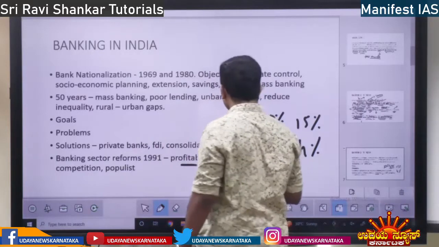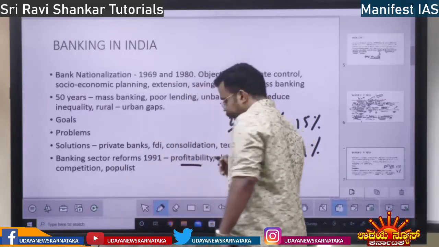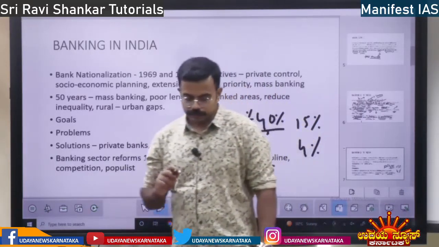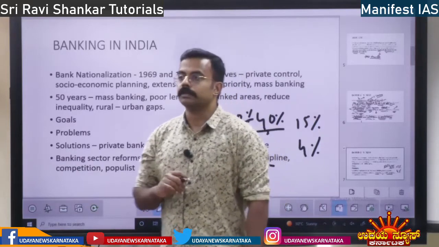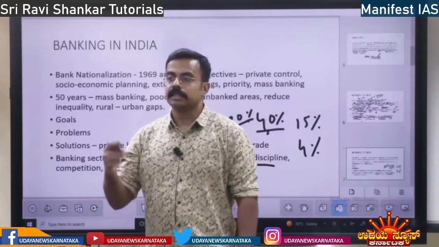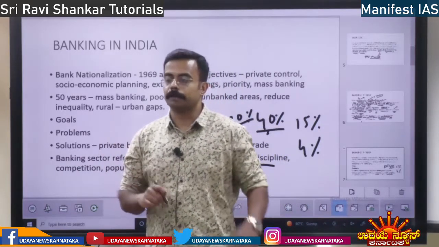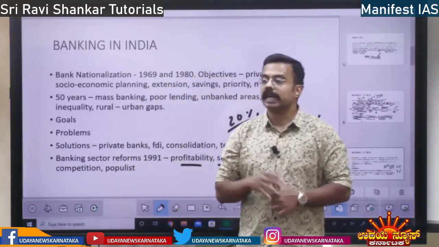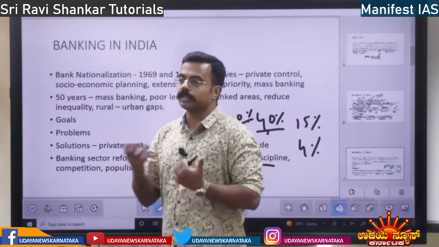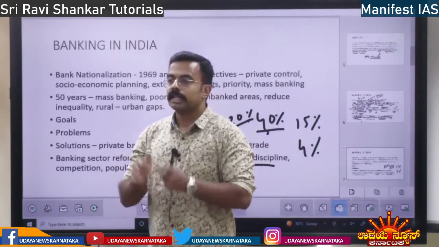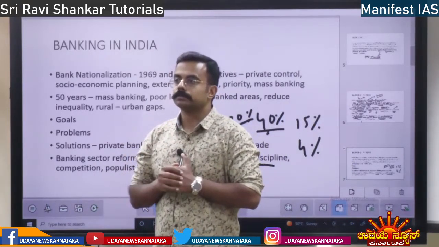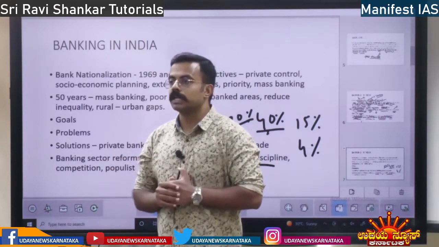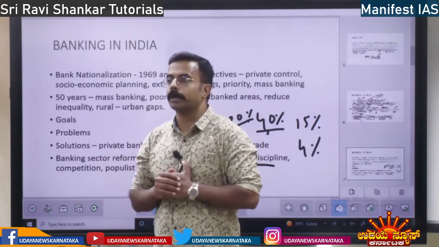That is one thing. Then credit discipline. So earlier there was no discipline in the credit. If the private or public sector banks had to give loans, they had to give loans. There was no proper discipline. There was a lot of corruption. Documents were not checked properly.